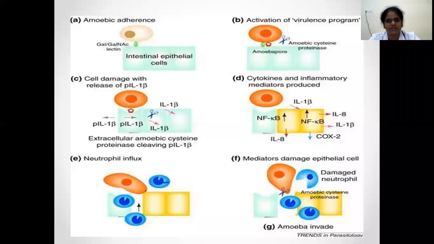This is a pictorial depiction of the pathogenesis. Initially, the amoeba will come and adhere to the intestinal epithelial cells, followed by activation of the virulence program. Then cell damage will occur, with release of interleukin 1 beta, that is proteinase cleaving IL-1 beta. Following that, cytokines and inflammatory mediators are produced. Neutrophil influx will be there. Mediators damage the epithelial cells. The damaged neutrophil will be there, and amoeba will invade and become tissue trophozoites.